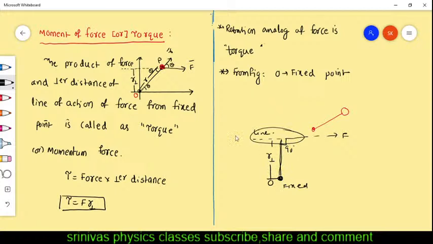Okay, right. Then how to find the perpendicular distance from this figure? For example, this is O, and this we can consider as A. This is P. From the OAP triangle, we can find the perpendicular distance also. How can we find it?